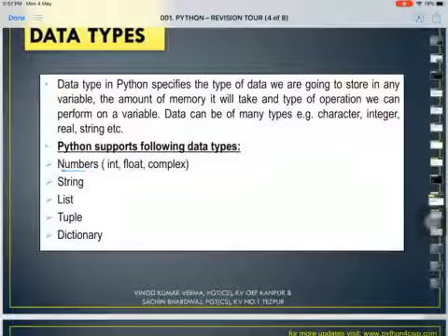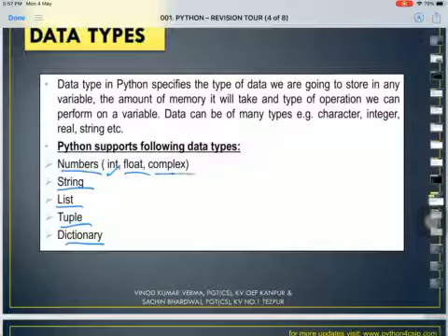Like we have numbers, string, list, tuple and dictionary. If I talk about the data type numbers, it has three subcategories: int, float and complex. If I say the age of a person, it is of number type. If I say 40 students in a class, again 40 is numeral data. If I say a child has scored 30.5 in mathematics, then it is again numeral data, but 30.5 is a float type.